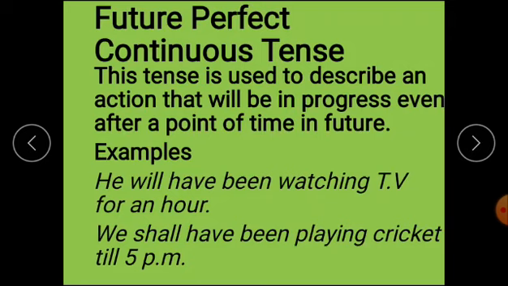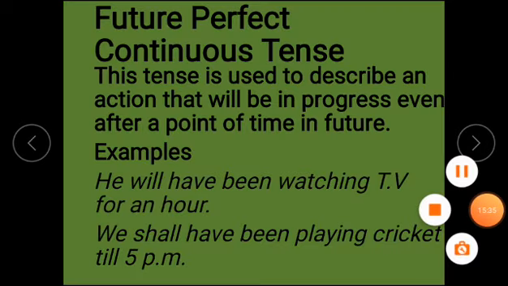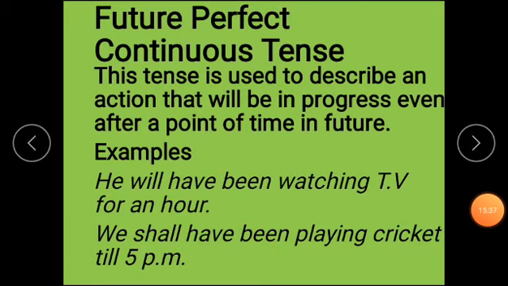Now, future perfect continuous tense. This tense is used to describe an action that will be in progress even after a point of time in future. Means even after a point of time in future also it will be in progress. He will have been watching TV for an hour. Dear learners, it can be said that this tense is no longer in use nowadays.